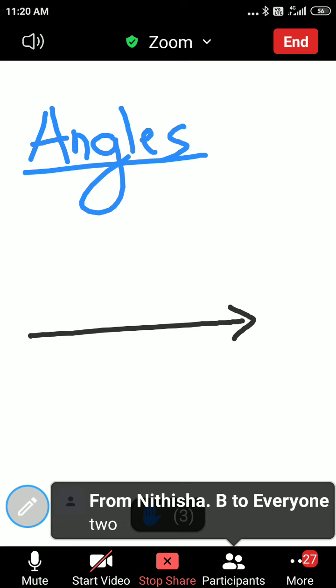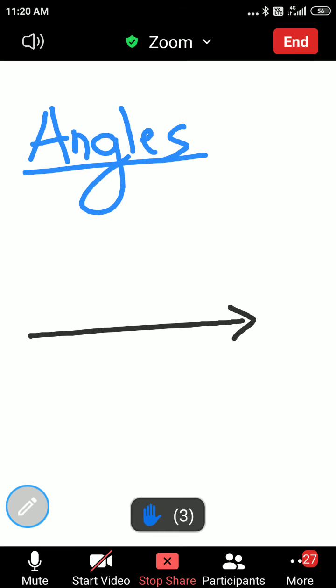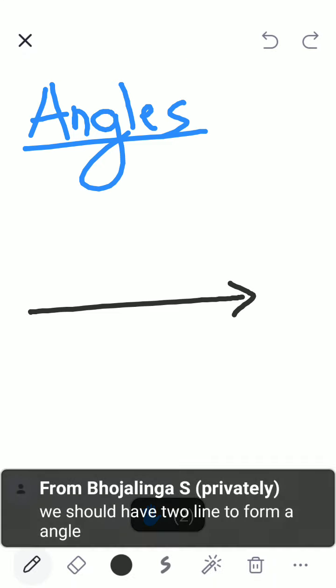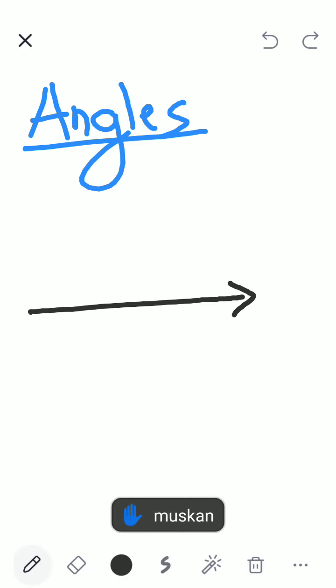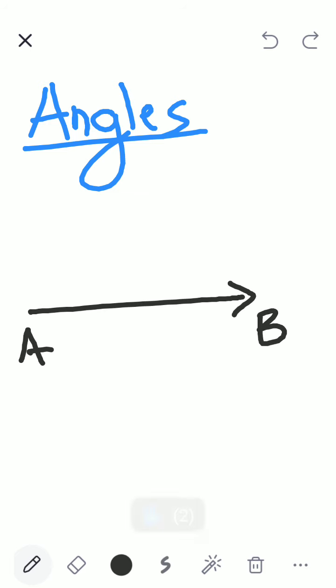There should be at least two lines or two line segments or two rays for me to identify an angle. For example, suppose I have only AB. I have nothing to tell about its angle.